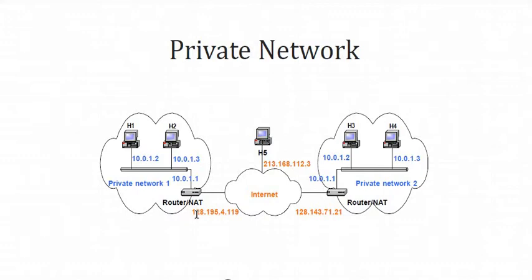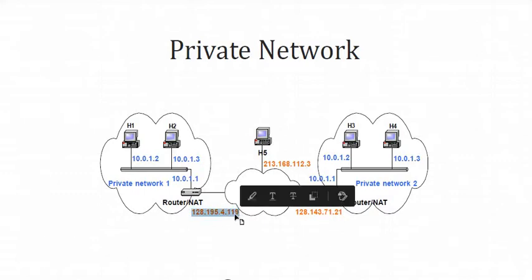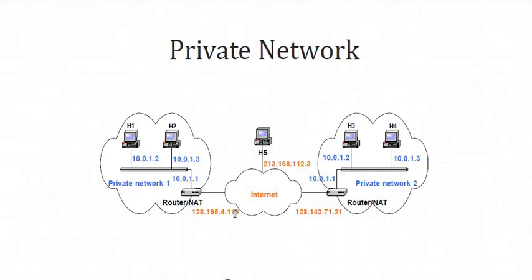We are just taking an example, and they will give you one IP address. If we compare your college network with this figure, the IP can be, let's say, 128.198.4.119. This IP is provided by the internet service provider, which we call the ISP.